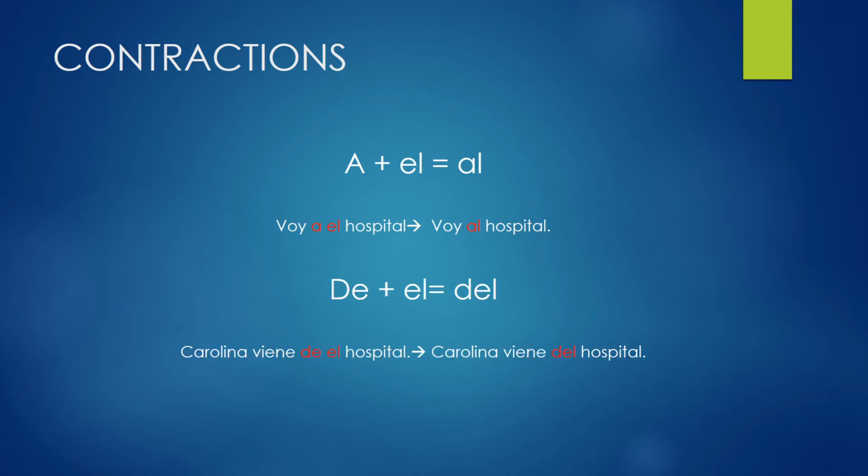The other contraction in Spanish is when you combine the word de and the word el into del. Carolina viene del hospital. You would not say Carolina viene de el hospital. It's always Carolina viene del hospital. So those are the two contractions that you will see in Spanish.